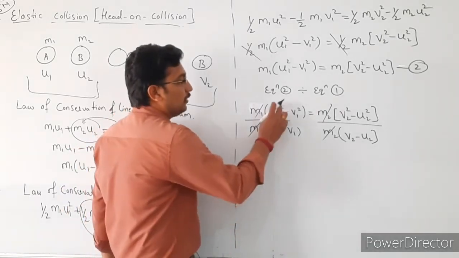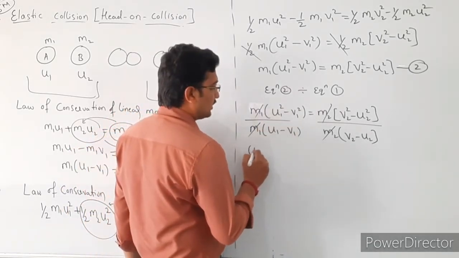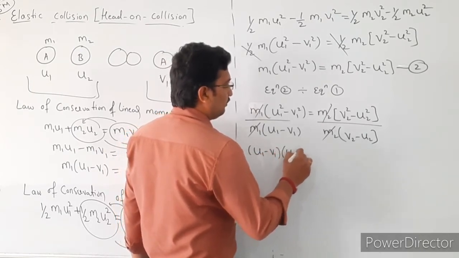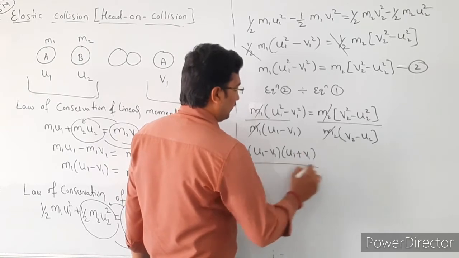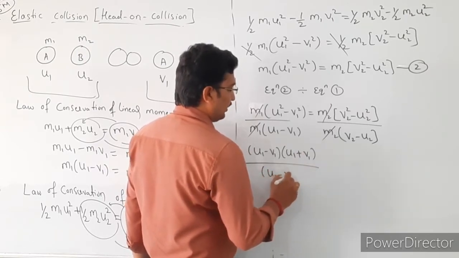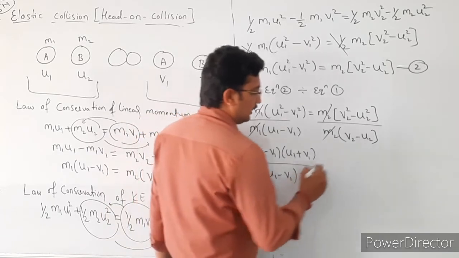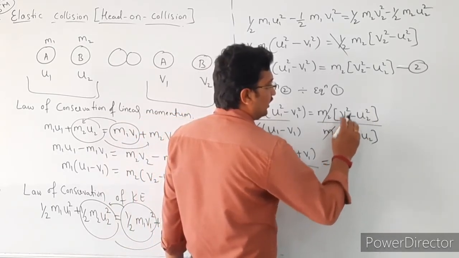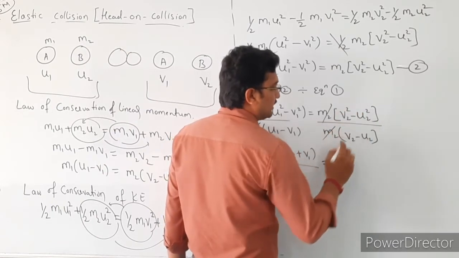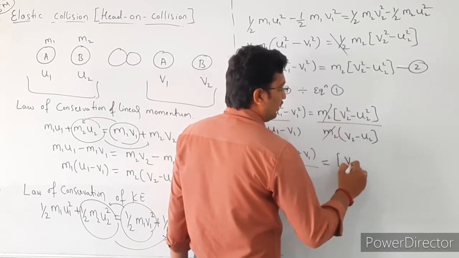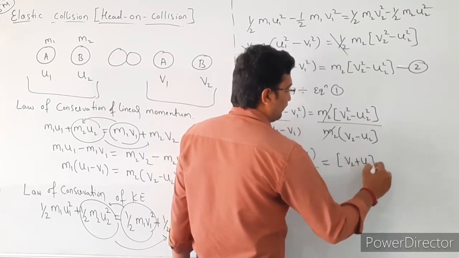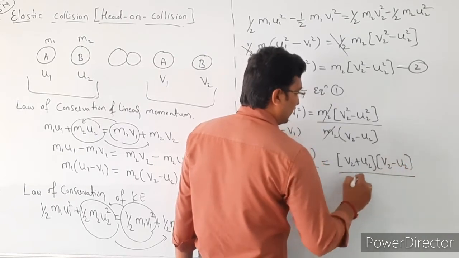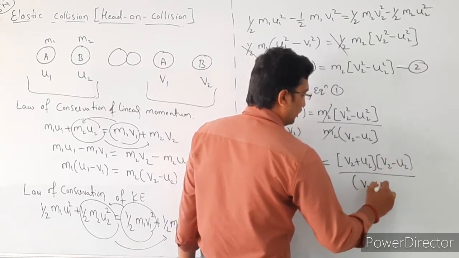Similarly u1² minus v1², its value is (u1 minus v1)(u1 plus v1), whole divided by u1 minus v1, that is equal to, here it is also the same a² minus b², v2² minus u2², that is (v2 plus u2)(v2 minus u2) whole divided by v2 minus u2.